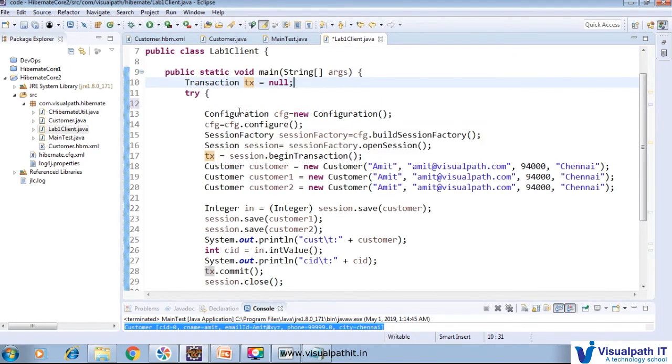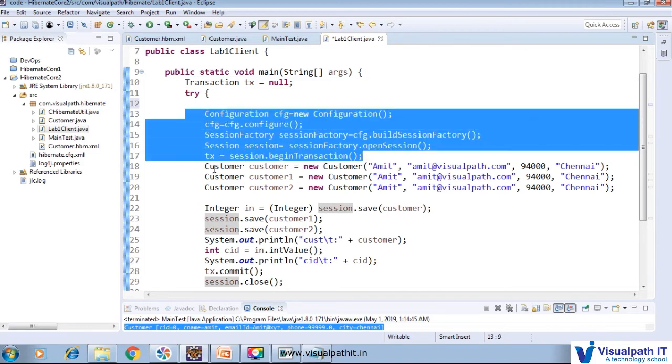Here is the same configuration: cfg equal to new Configuration, and that cfg will call the configuration. Then we call buildSessionFactory to create a session factory, and that object will call openSession, so the session object is created. After that we start the transaction: the already declared transaction is here, session.beginTransaction. So the transaction is started.